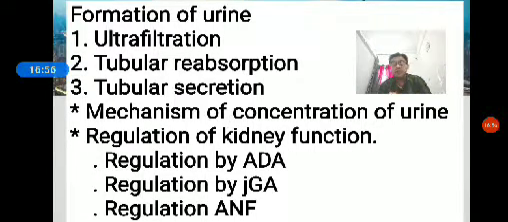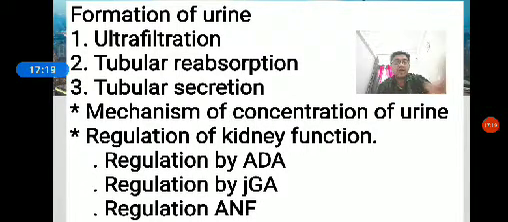Okay. Here, what happens? Glomerular filtration rate, one thing I left. The glomerulus is able to filter the blood. It is about 125 ml per minute. This is called the glomerular filtration rate.